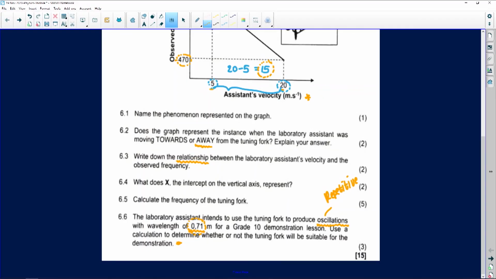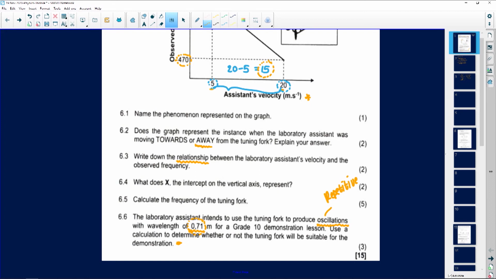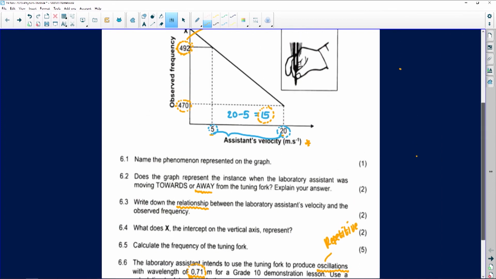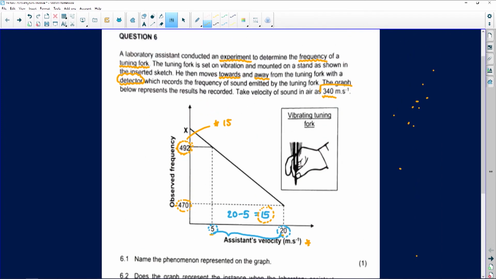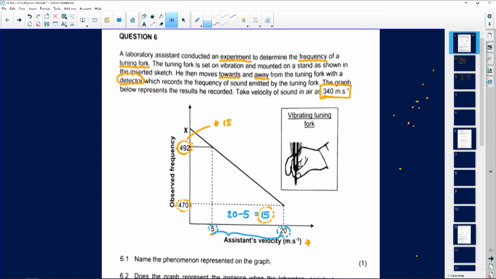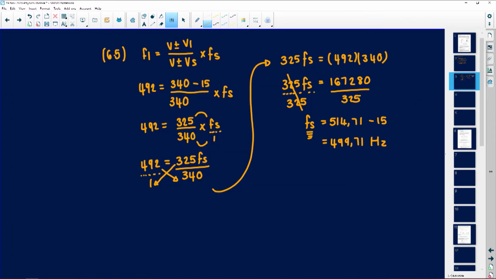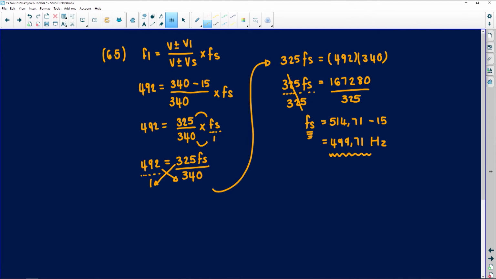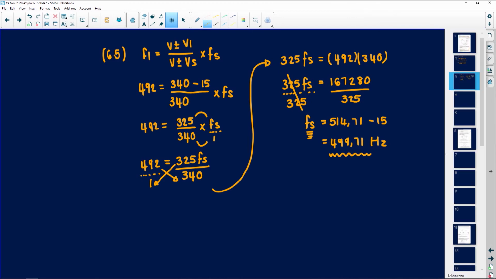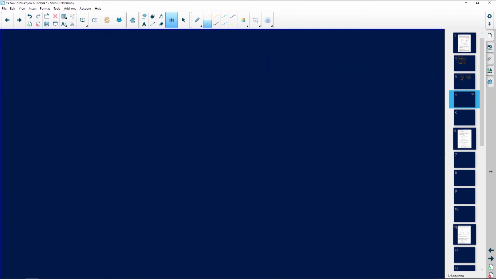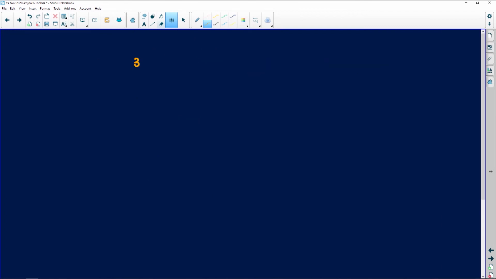So using what we have, we're now going to calculate if we can find that wavelength. So remember, what do we have? We have the speed of sound in the air. We just calculated, in this one over here, the sound emitted from the tuning fork. Let me use another slide so that no one gets confused. So this is 6.6. So remember, I'm going to use a formula.